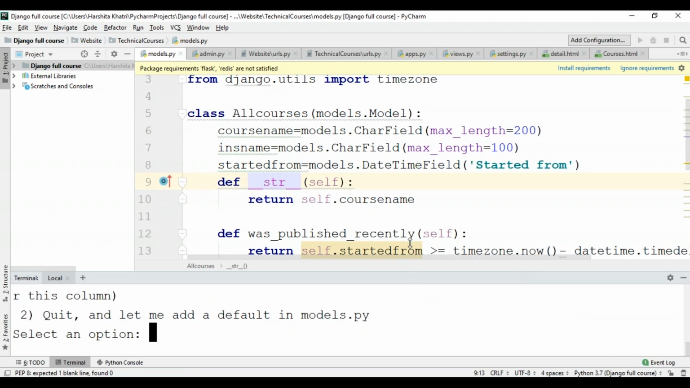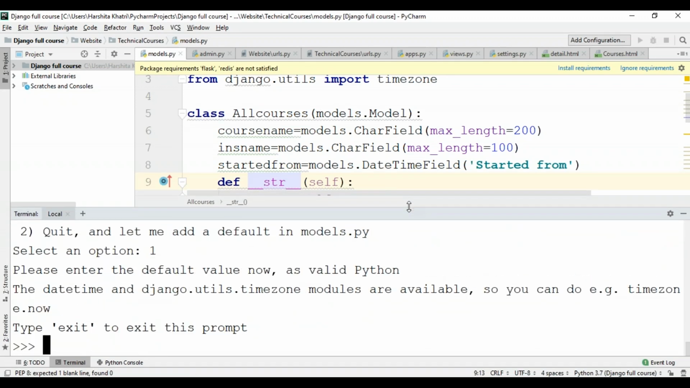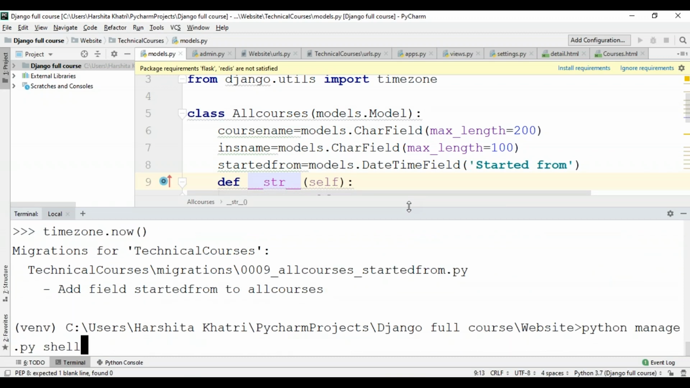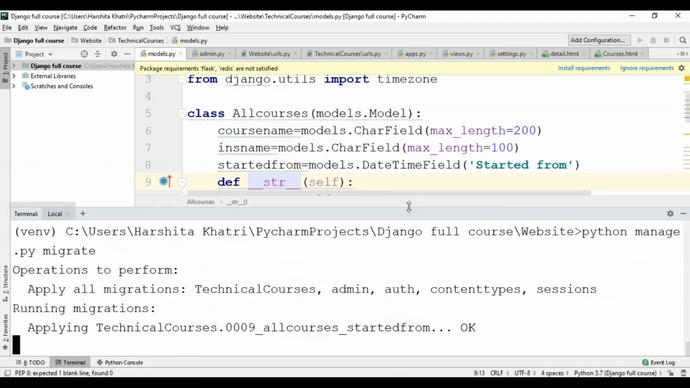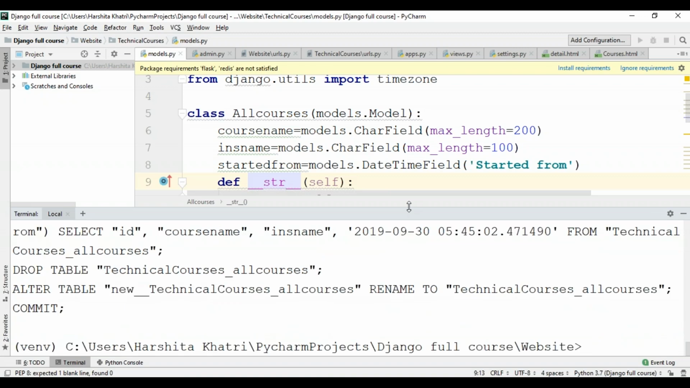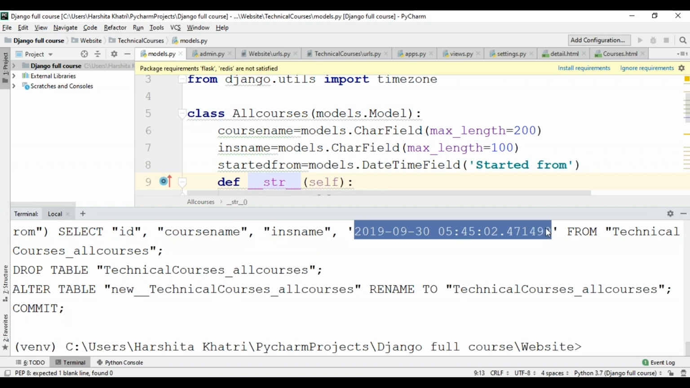So the option over here I'm going to choose is 1. Hit enter, use the timezone method, timezone.now to be specific, and hit enter. After this, I'll have to migrate and then use the sqlmigrate command. So the ID at this time is 9 and I'll hit enter. Okay, so now my table is ready. So as you can see over here, previously it was just showing me the started from name, and now it's showing me the date and time.